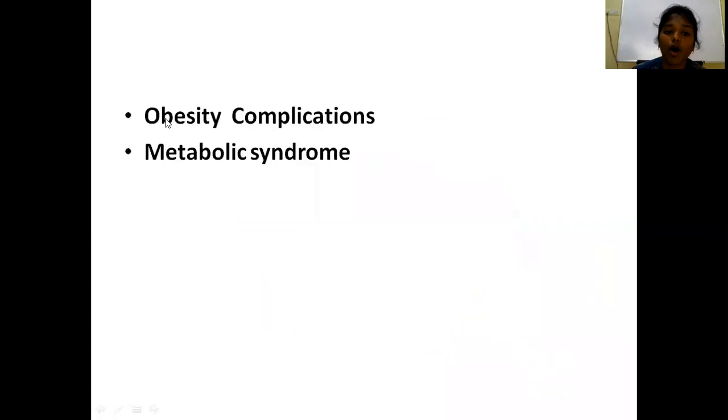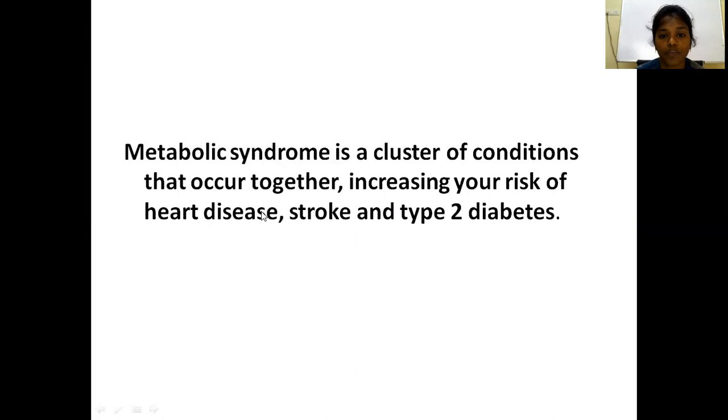Okay, what are the obesity-related complications, and what is metabolic syndrome? Metabolic syndrome is a cluster of conditions. It is a cluster of 5 conditions that occur together, increasing the risk of heart disease, stroke and type 2 diabetes.